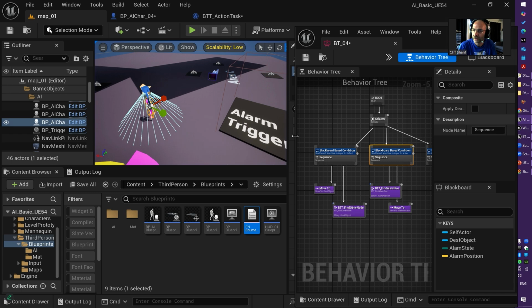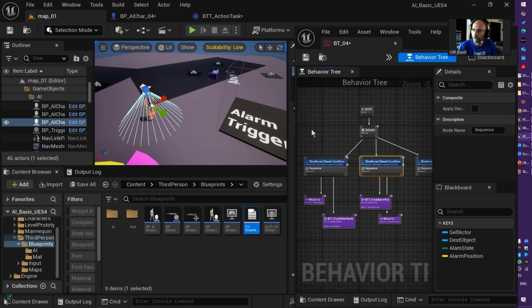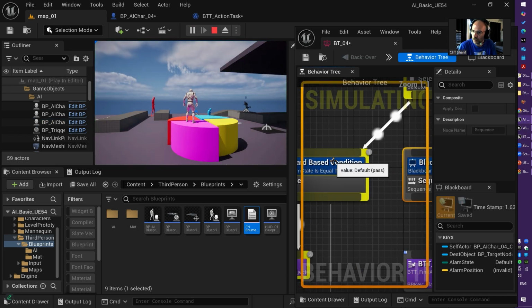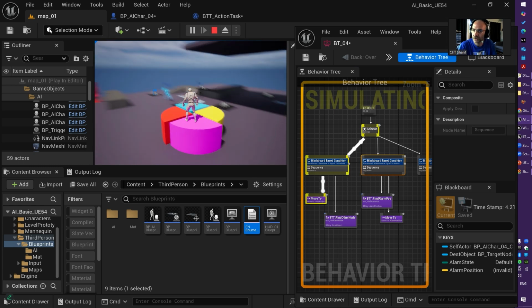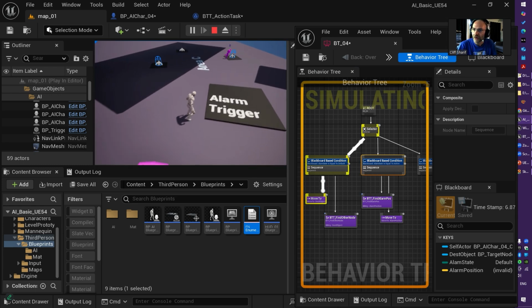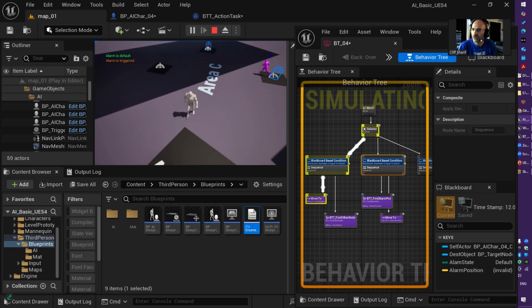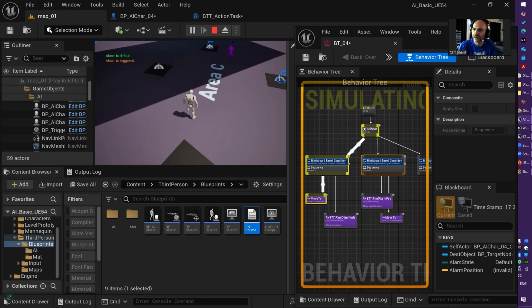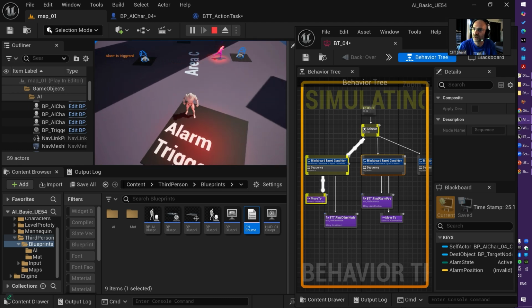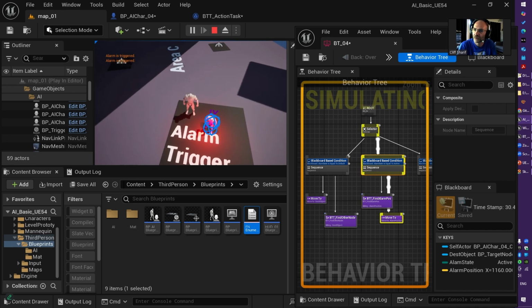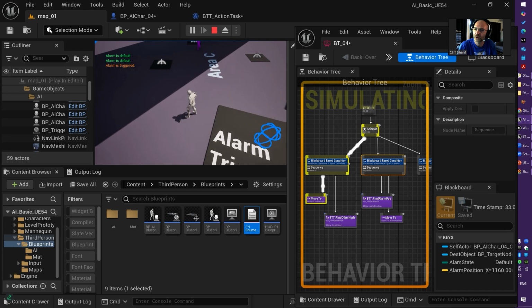Perfect. There is one problem here. I will point out how to make decorators soon, just be patient. If I imagine this character is here, it's moving between these two. If I move to the trigger and straight away back, it sounds like it can't detect me. It needs to go to one of those destinations, and then it detects, hey, there is something activated, and then it returns to visit the alarm trigger. And if I move out, it will move to its own work job.